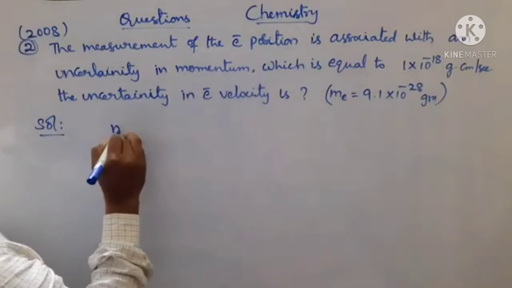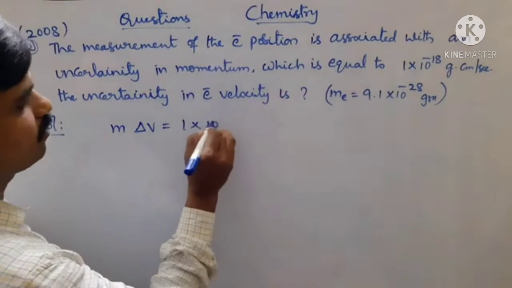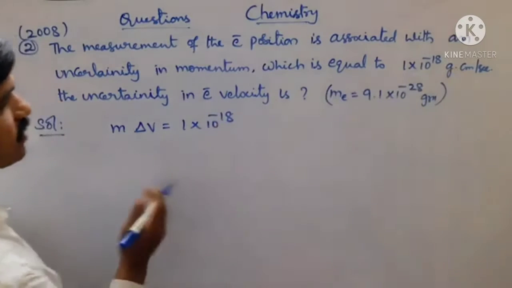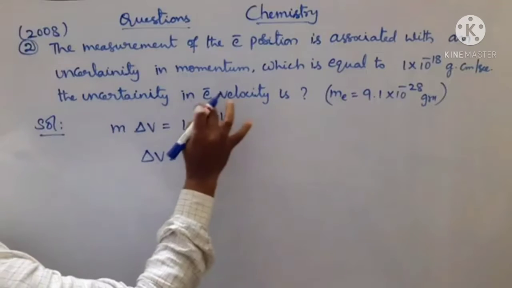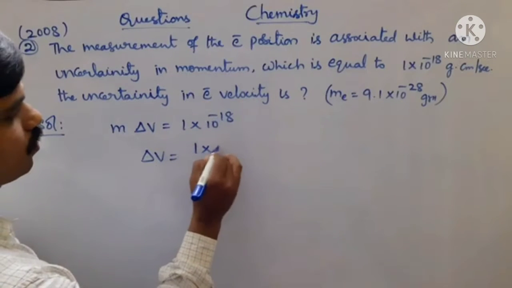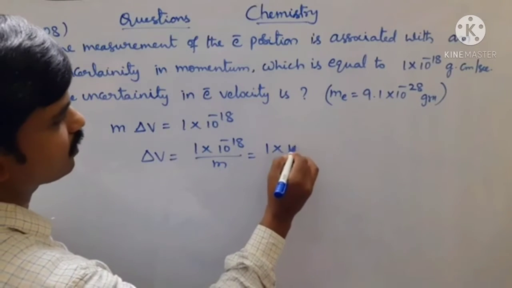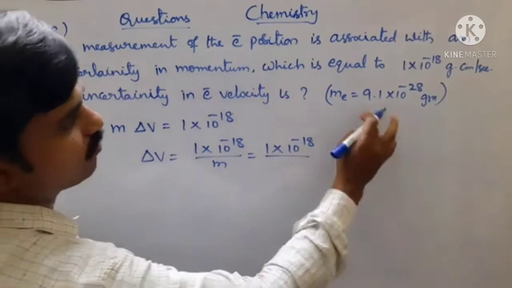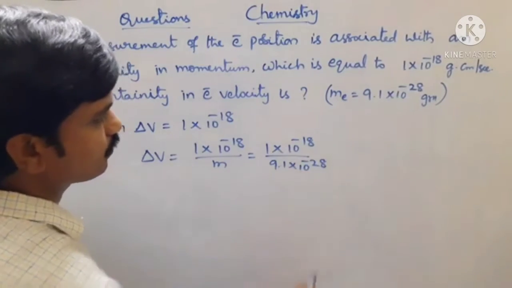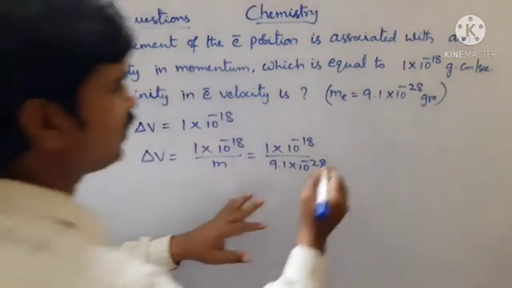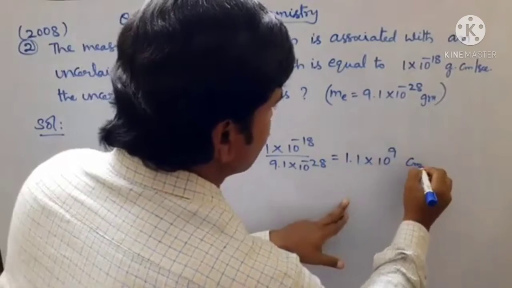It means m delta v is equal to 1 into 10 power minus 18 grams centimeters per second. Now we have to calculate delta v, uncertainty in its electron velocity. Delta v is equal to 1 into 10 power minus 18 by m. We know m is mass of the electron, value will be given, that is 9.1 into 10 power minus 28. After solving these values, we will get 1.1 into 10 power 9 centimeters per second.